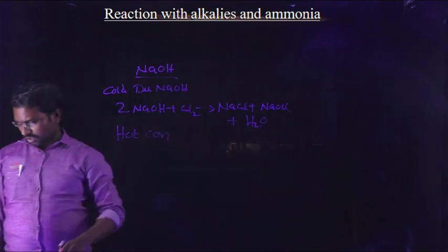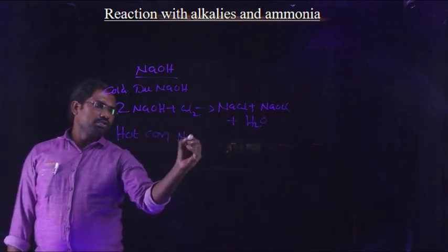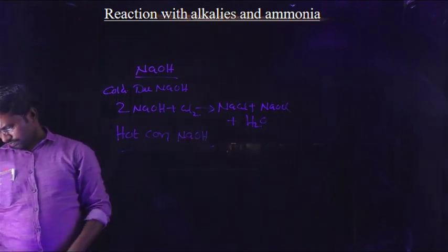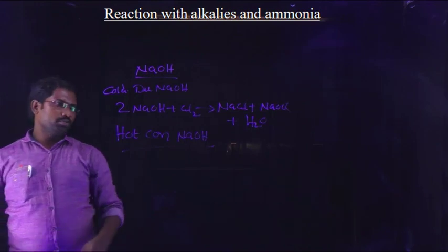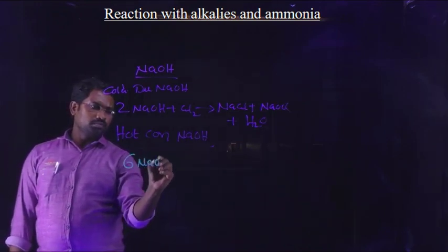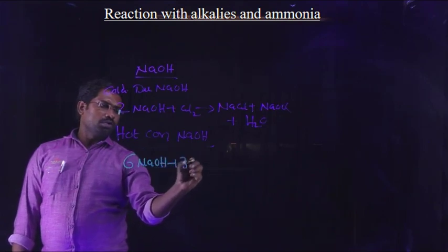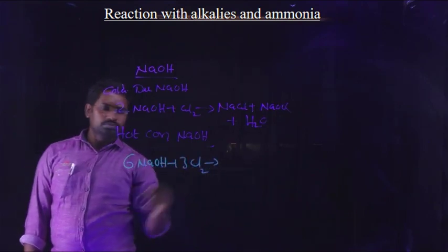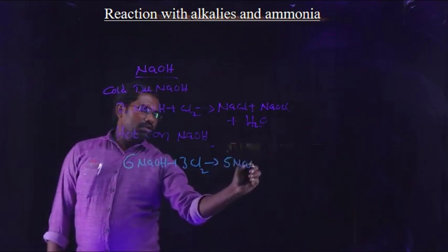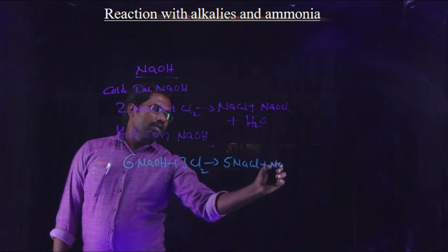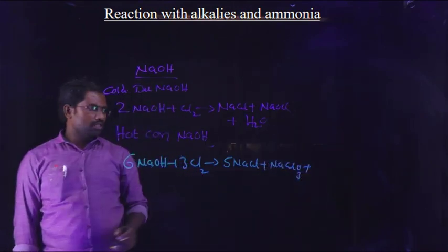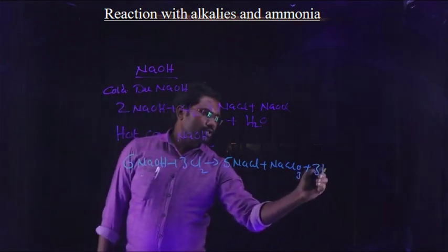Next one, hot concentrated NaOH. Here we take 6 moles of sodium hydroxide and 3 moles of chlorine, which form 5 moles of NaCl and NaClO3, plus, since 6 hydrogens are there, 3 moles of water molecules.